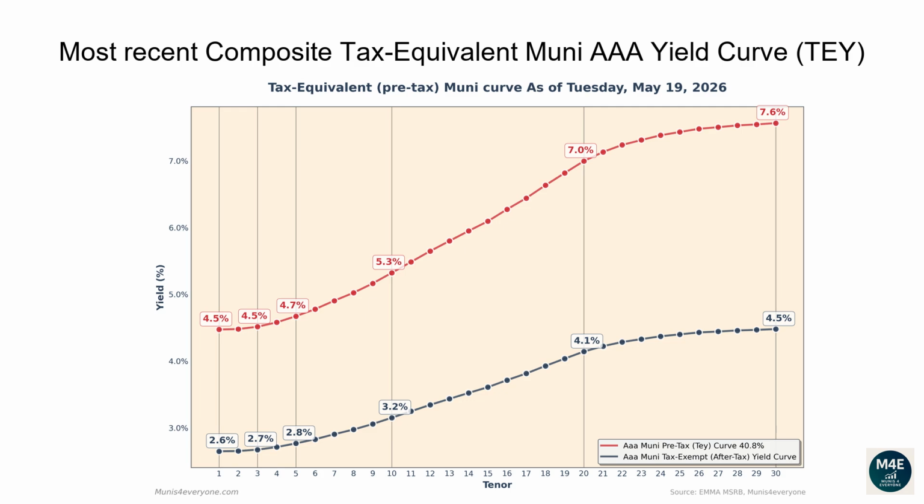The one-year tax-exempt yield is 2.65%, corresponding to a 4.48% tax-equivalent yield for investors in the top tax bracket. The two-year tax-equivalent yield is 4.48%. The 5-year tax-equivalent yield is 4.67%. The 10-year tax-equivalent yield is 5.32%. The 20-year tax-equivalent yield is 7.0%. The 30-year tax-equivalent yield is 7.57%.